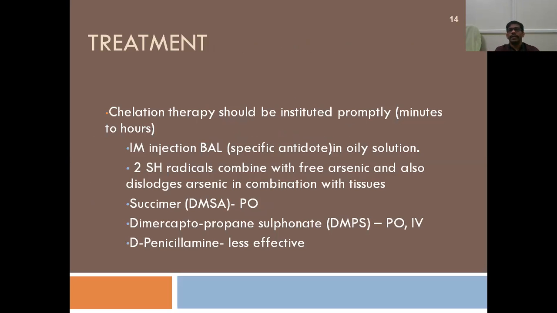So the chelating agents are the mainstay of treatment in case of all the metallic poisons, and in case of arsenic poisoning, the specific antidote, the specific chelating agent, is British anti-Lewisite, that is BAL. Okay, so it is the specific antidote in case of arsenic poisoning.